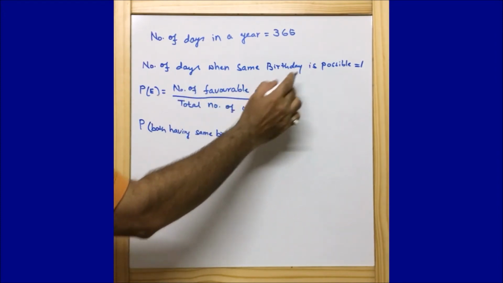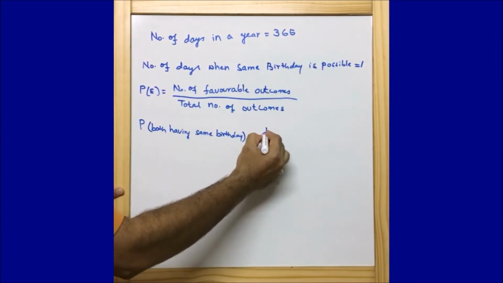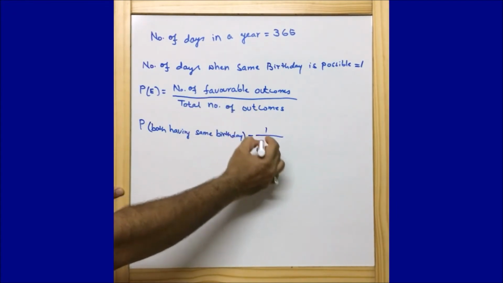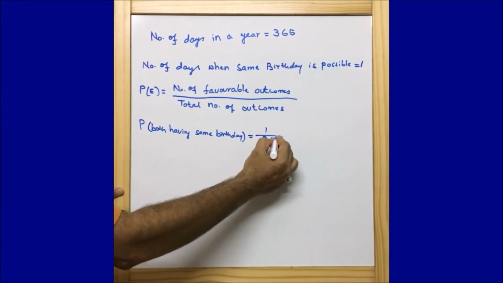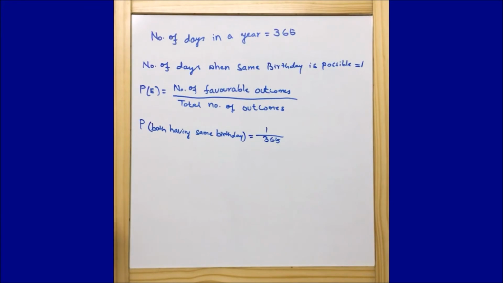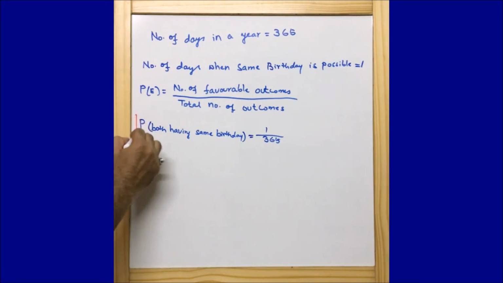Here the number of favorable outcomes is 1, because only one day is possible, and the total number of outcomes is the total number of days, so that is 365 days. So guys, this is the second part of the answer. We first attempted the second part of the question, both having the same birthday. The probability is 1 by 365, or 1 upon 365.